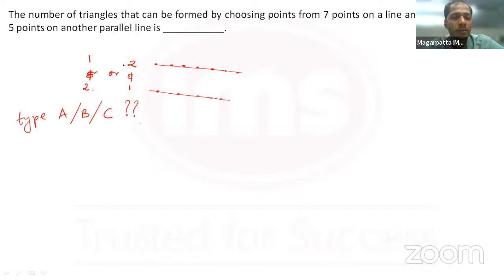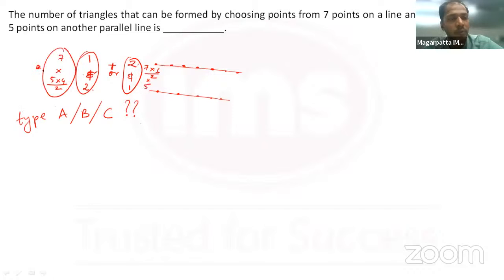So you can just calculate this and get to the answer. 1 point from here would be 7, and 2 points from the other line, that will be 5c2. So 7c1, that is 7, into 5c2, that is 5 into 4 by 2, plus, and the calculation for this one would be 7c2, that is 7 into 6 by 2, multiplied by any one point out of 5, that is 5c1, which is nothing but 5.